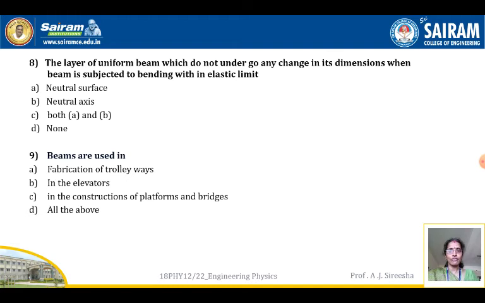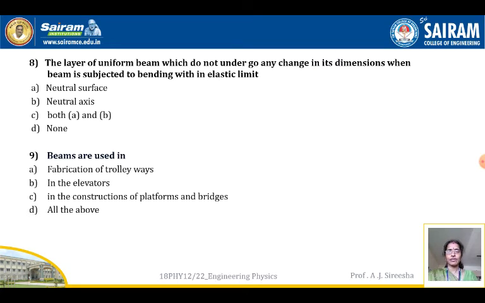A is neutral surface, B is neutral axis, both A and B, and none. Here it is not the axis that has been defined, it is a layer of a beam. So it should be the surface, that is option A, neutral surface should be the correct answer. The layer of the uniform beam which does not undergo any change in its dimensions when the beam is subjected to bending within the elastic limit. So option A will be the correct choice because it is a layer, not the axis of the uniform beam. The layer becomes a surface, so option A is the correct answer.